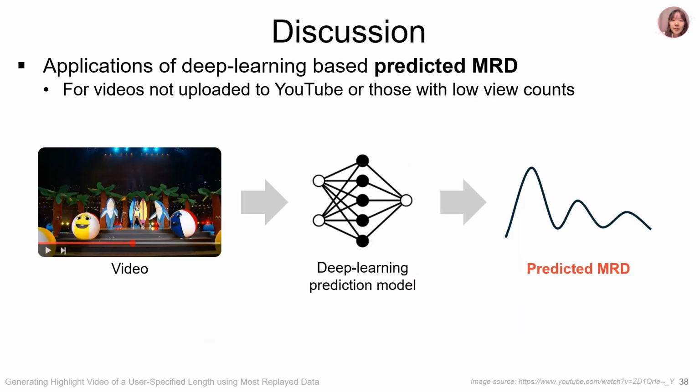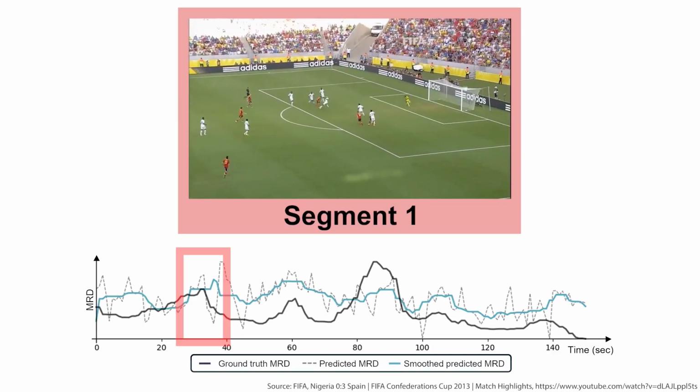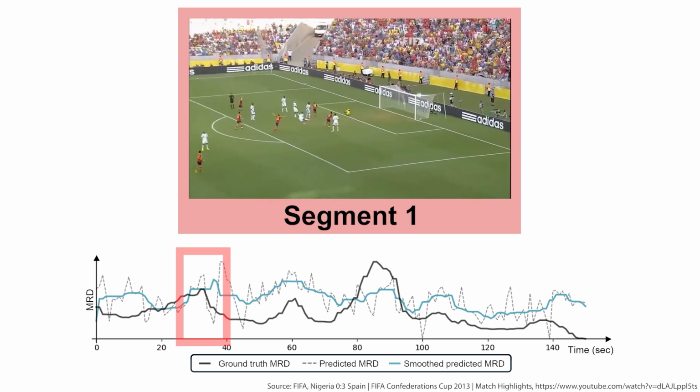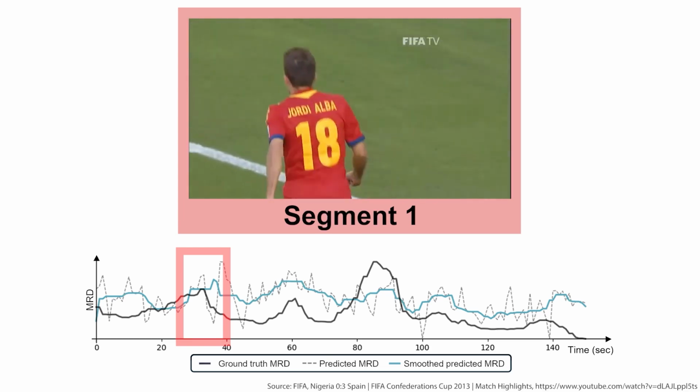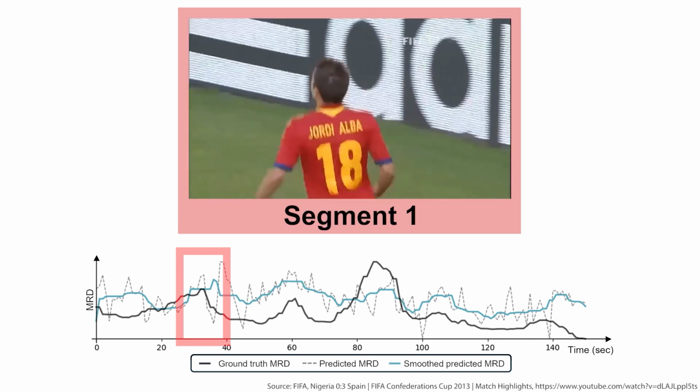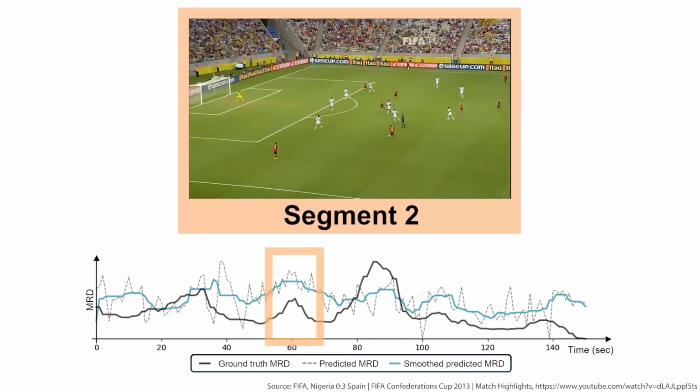Our method can be applied to all videos even when MRD is unavailable, for example, videos not uploaded to YouTube or those with low view counts. In these cases, our method employs a deep learning MRD prediction model. This is a 30-second highlight using our method based on the predicted MRD. This shows that predicted MRD also successfully captures engaging key moments in the final highlights.